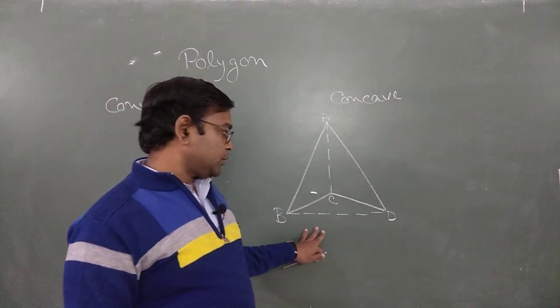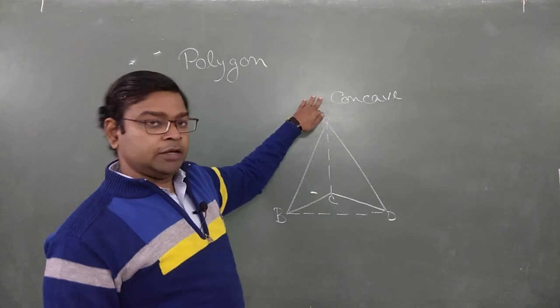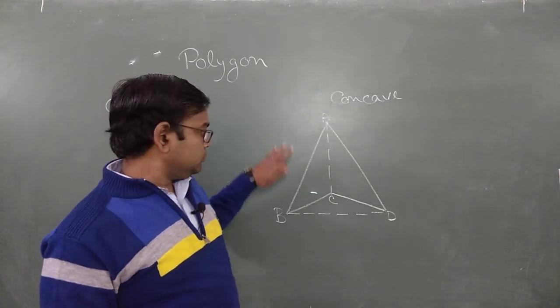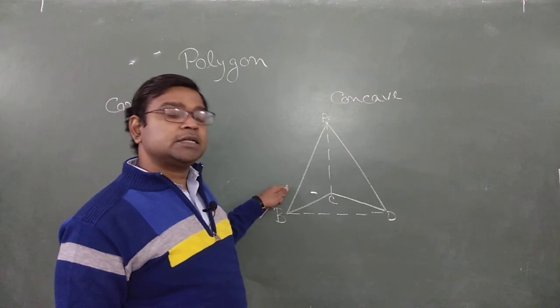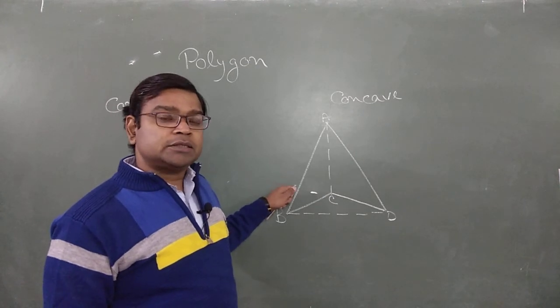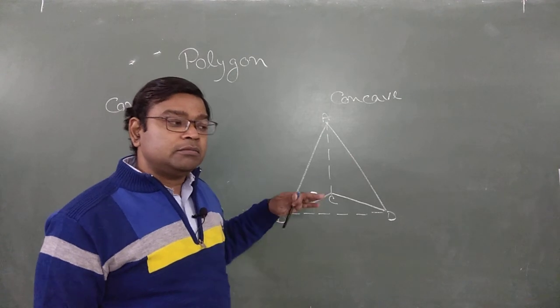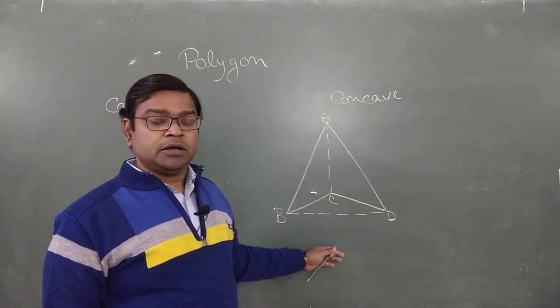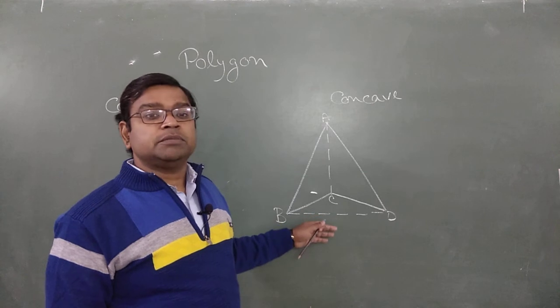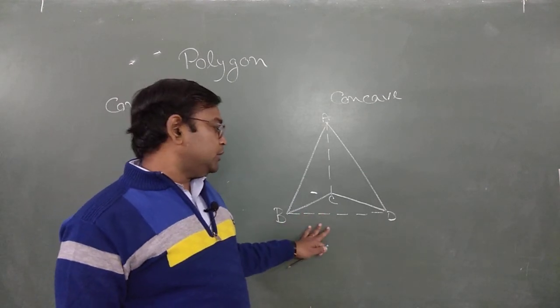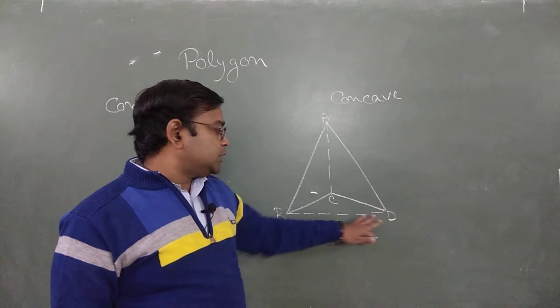So in a concave polygon, it's a polygon, but in this case at least one diagonal must be outside the boundary of the polygon, means it stays outside.